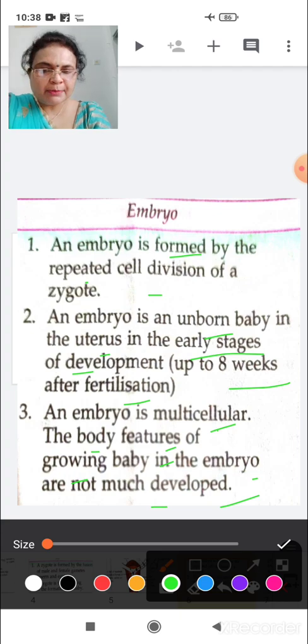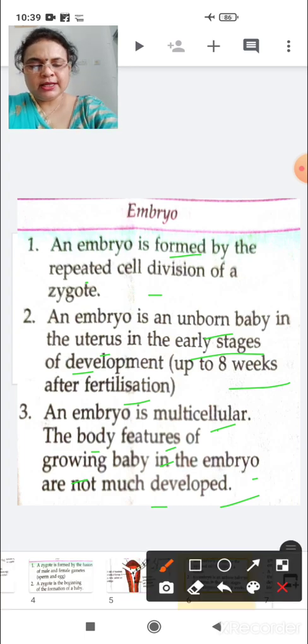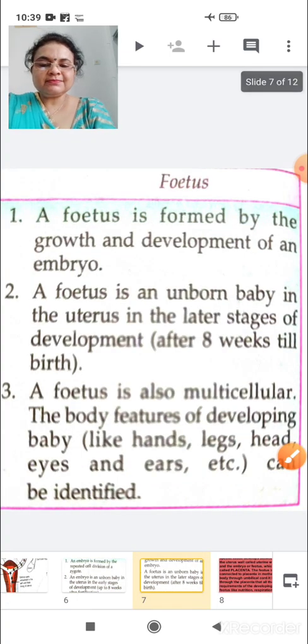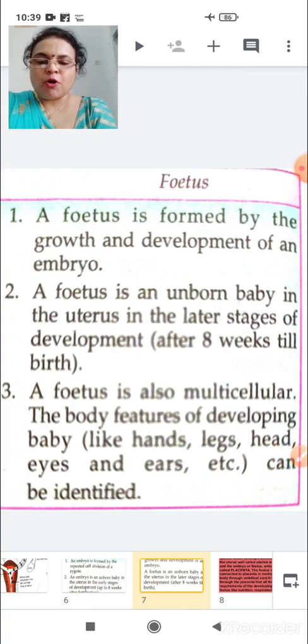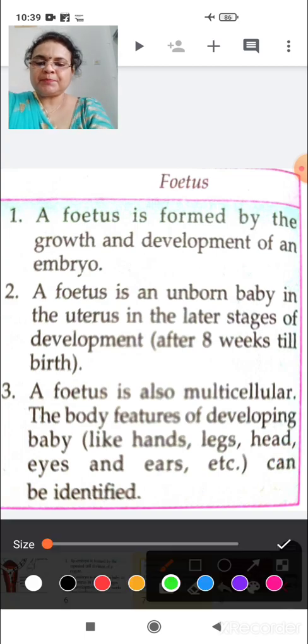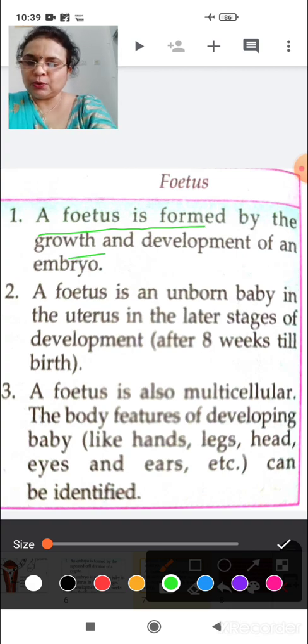Okay, then what happens? In the same procedure, multiple cells grow in the embryo. Then what happens next? Then the fetus is formed. What is a fetus? Let us see what a fetus is. A fetus is formed by the growth and development of an embryo.